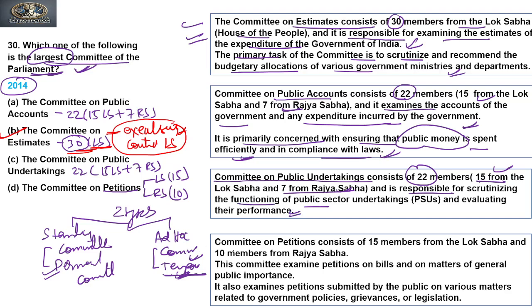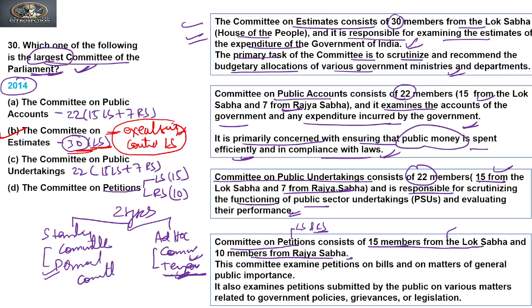Clear? So what is the Committee on Petitions? As we know, both Houses have their separate committees on petitions. It consists of 15 members for the Lok Sabha committee and 10 members for the Rajya Sabha committee.